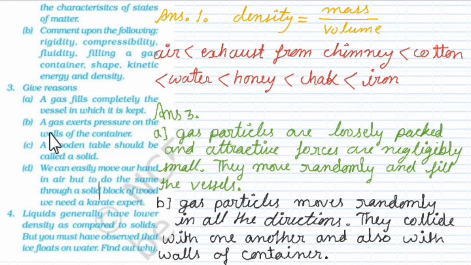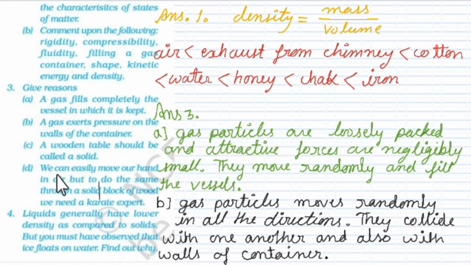B is, a gas exerts pressure on the walls of the container. The answer is gas particles move randomly in all directions. Again, if the question is of 2 marks, you can add that gas particles have kinetic energy, that is why they move randomly in all directions. They collide with each other and also on the wall of the container. So these are the keywords, and this is the concrete answer. You can explain this answer according to the marks of your question. So you have to learn that too, how to write the answer.